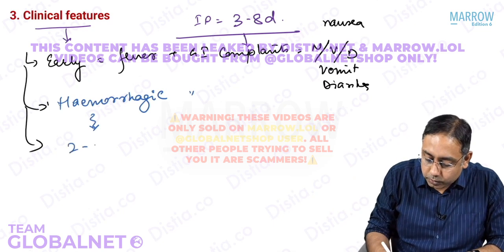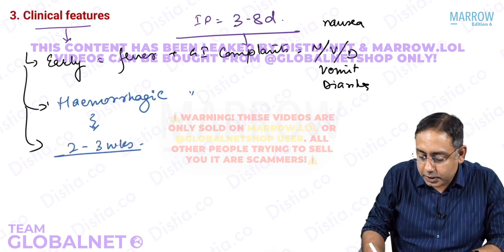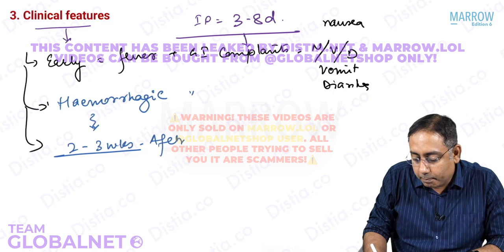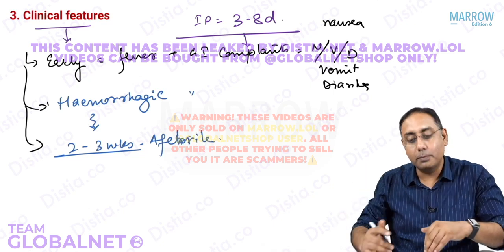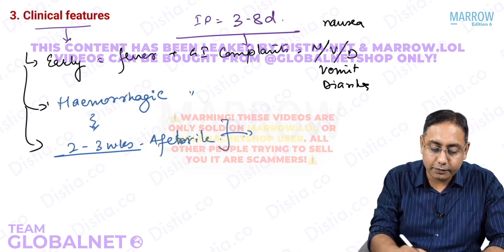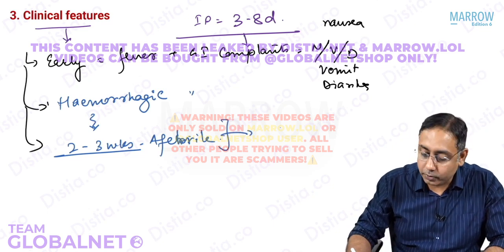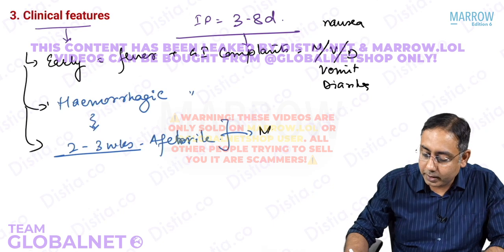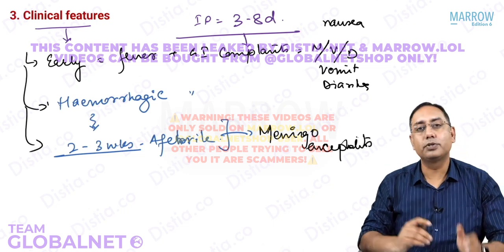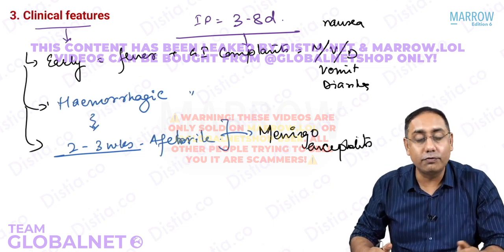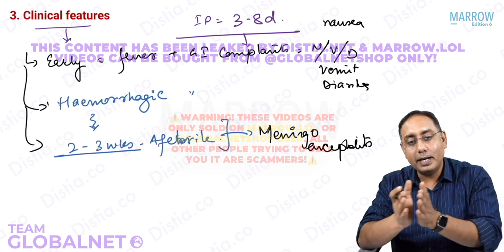For 2 to 3 weeks, the patient may be afebrile, but the disease is actually inside the body, and after the afebrile phase, the patient may land up with a severe brain infection, meningoencephalitis. Meningoencephalitis may happen.